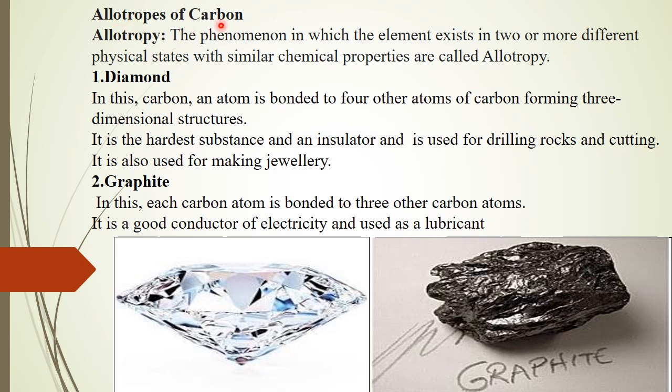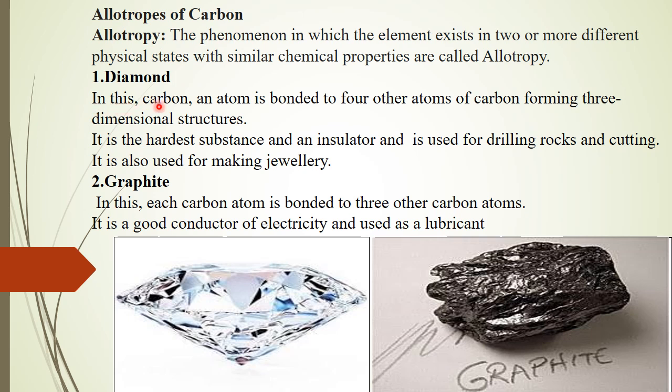Next is the allotropes of carbon. What is allotropy? Allotropy is the phenomenon in which an element exists in 2 or more different physical forms with similar chemical properties. Carbon has many allotropes because they have similar chemical properties but the physical outward look is different. For example, diamond, you know how a diamond looks, and how graphite looks. Both have similar chemical properties, but their physical look is different.